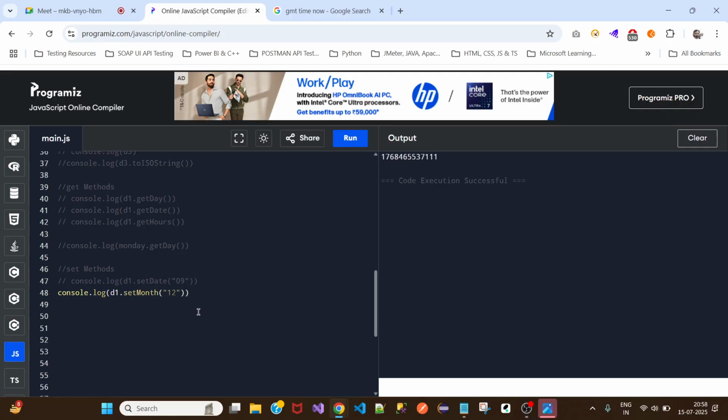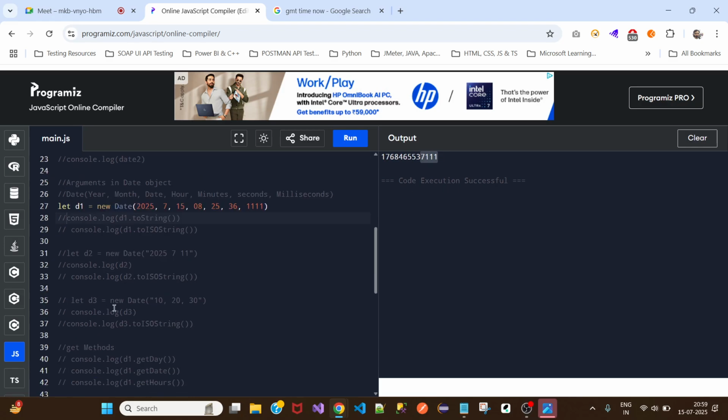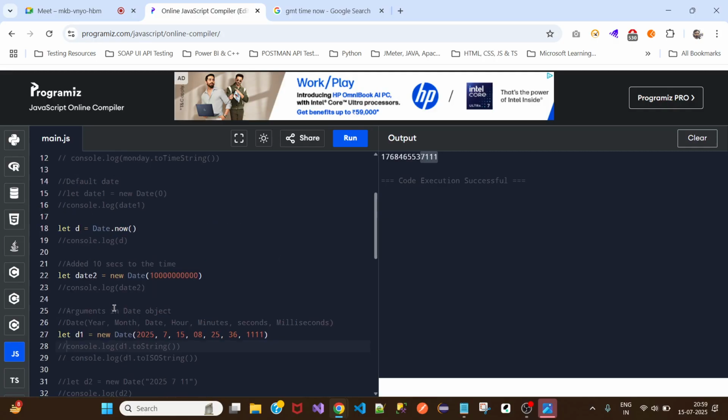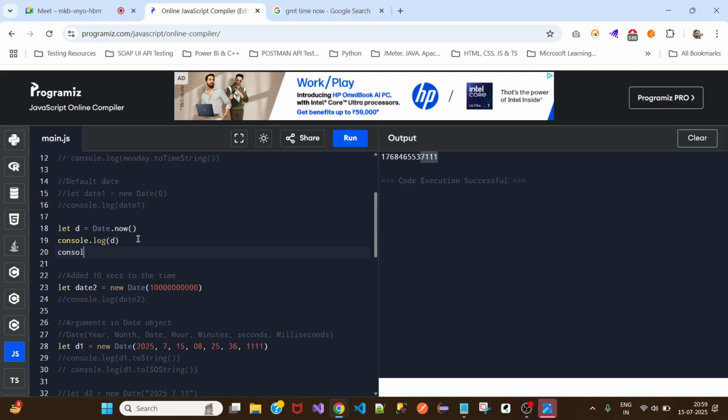So when we provide setDate, it is not in a readable format.